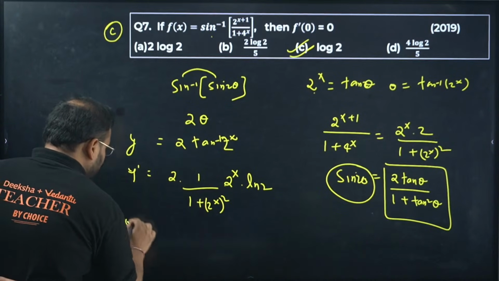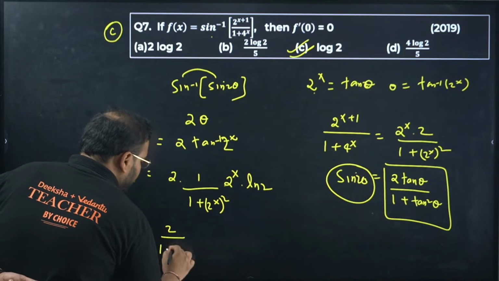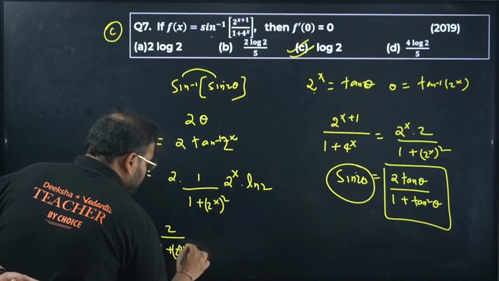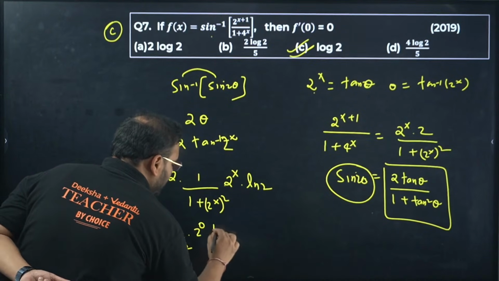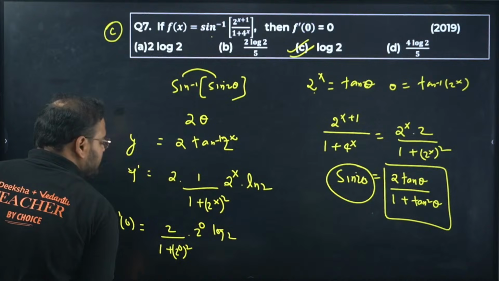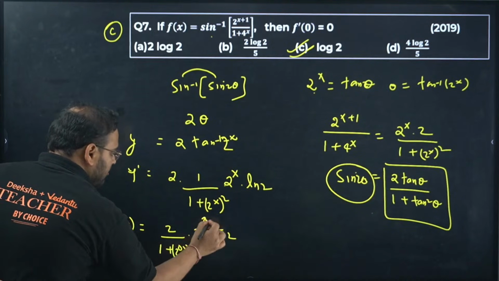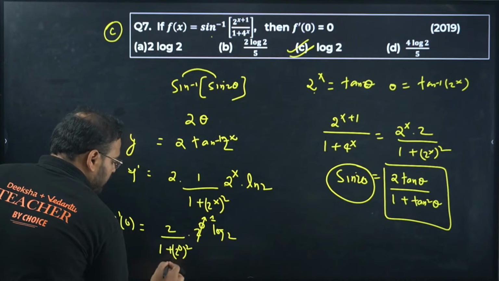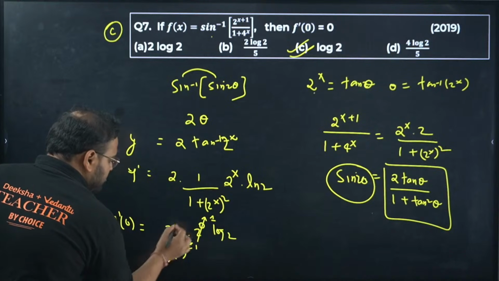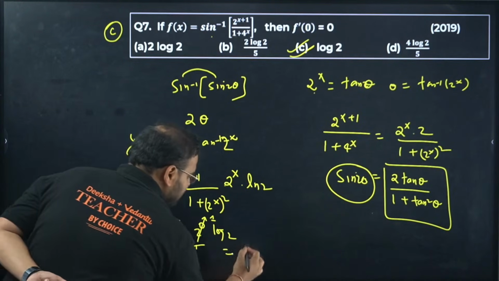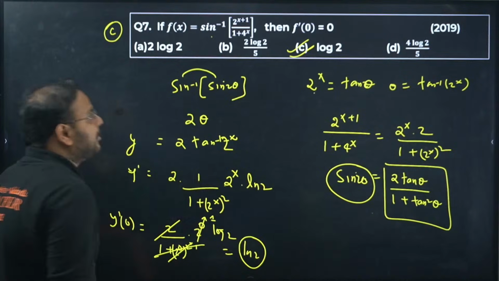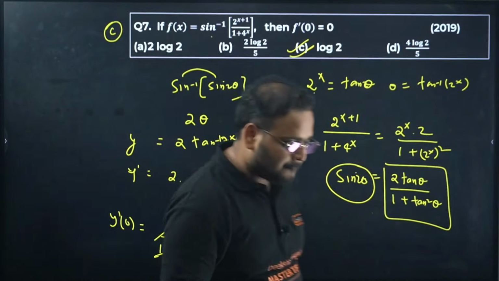So y dash at 0 will be 2 upon 1 plus 2 power 0 the whole square, times 2 power 0 log 2. Check here: 2 power 0 is 1. This value is equal to 1, and this is also equal to 1. 1 plus 1 is 2. This is cancelled. The answer is coming as ln 2, log 2. Option C is right.